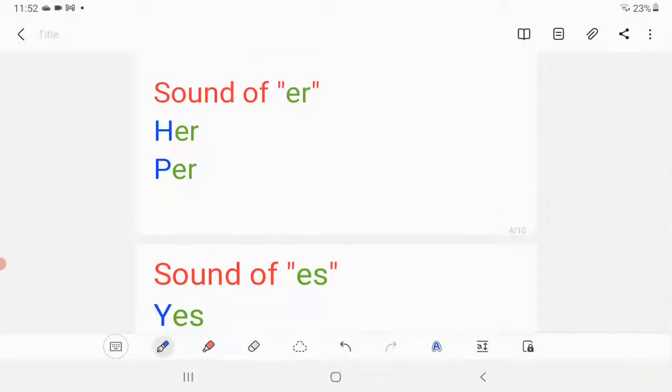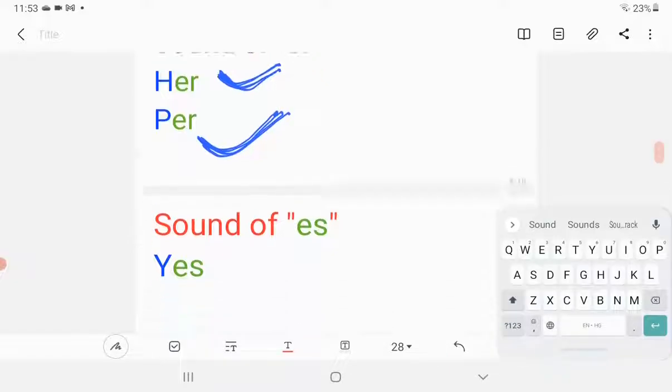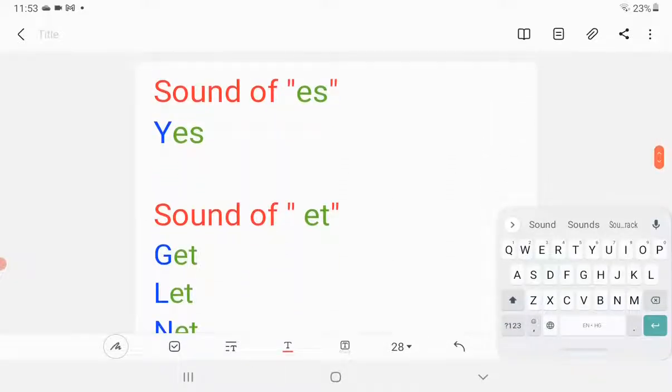Let's move to the next sound of vowel E with letter R. So it becomes the sound of er. Use your tongue, er. Move your tongue upward and downward, okay? Let's read the words: her, her, purr, purr. Very good.